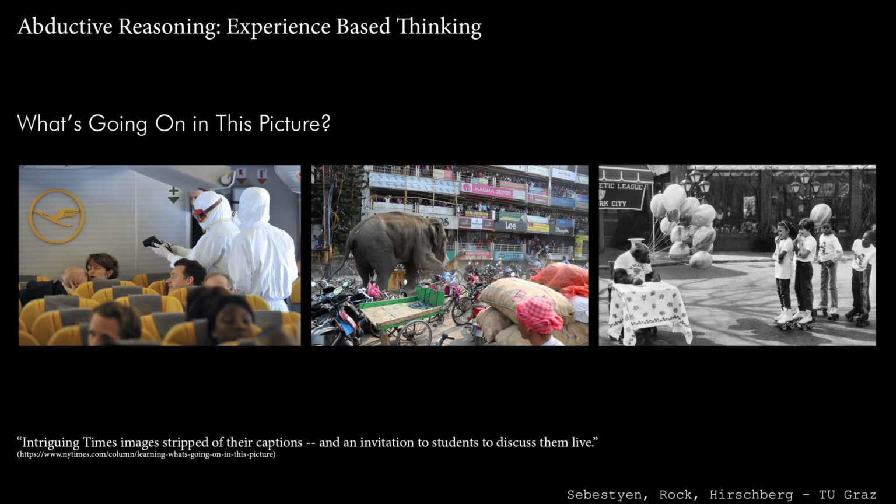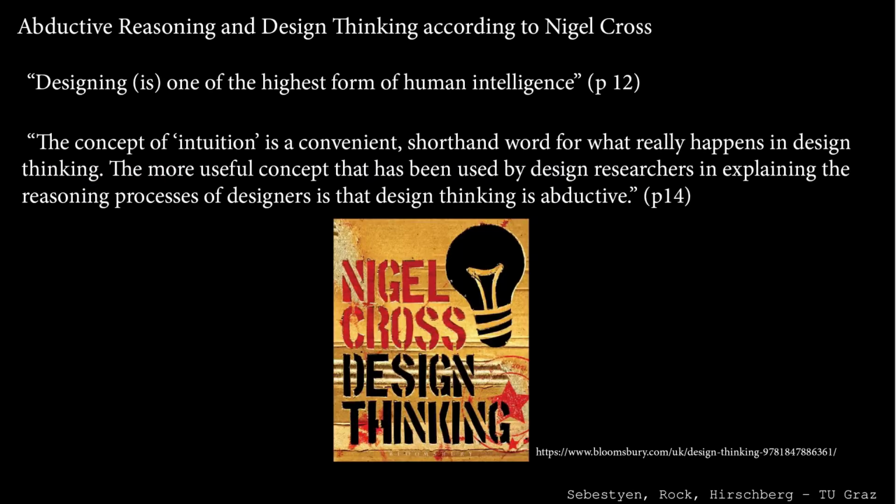There's a section from the New York Times called "What's Going On in this Picture?" School students are supposed to guess from a single image and no additional information what the story of a single picture is. Obviously, the greater one's past experiences, the more likely one is to accurately interpret the image. Design researcher Nigel Cross puts it this way.